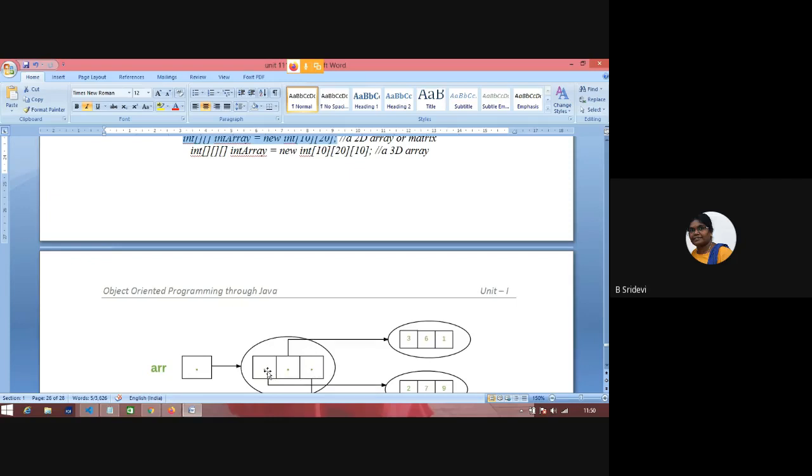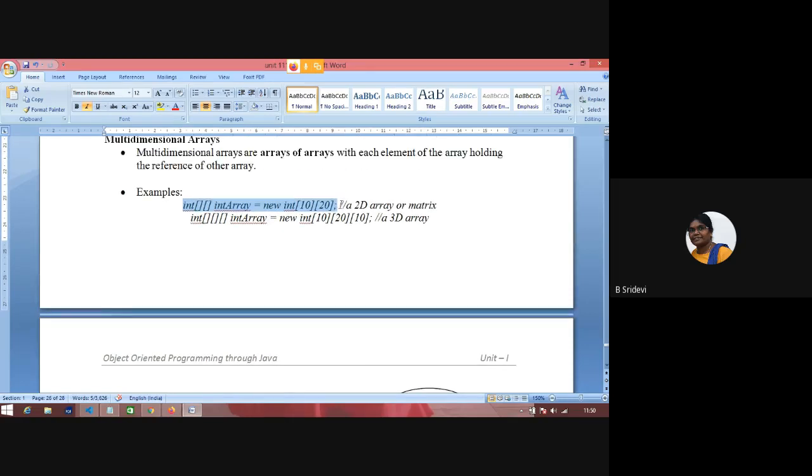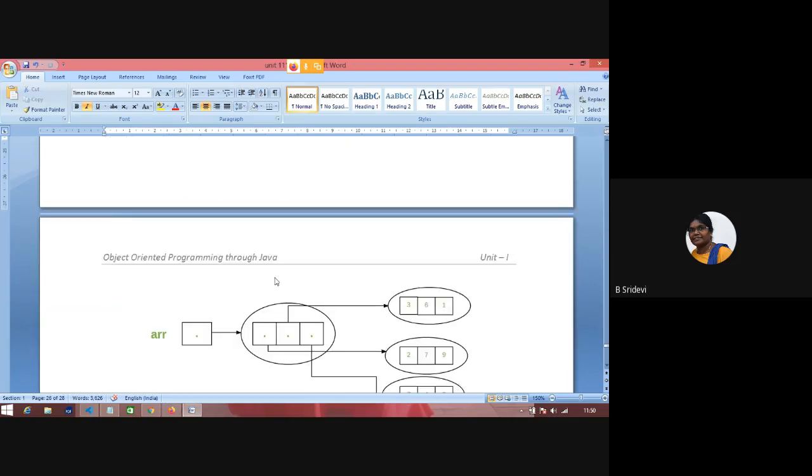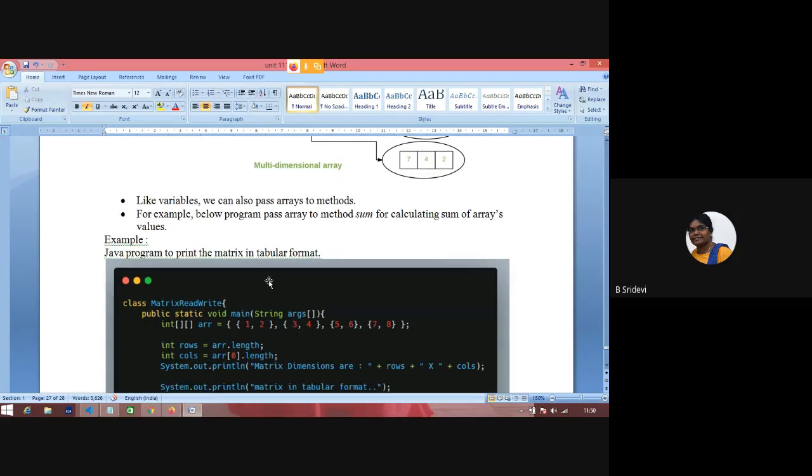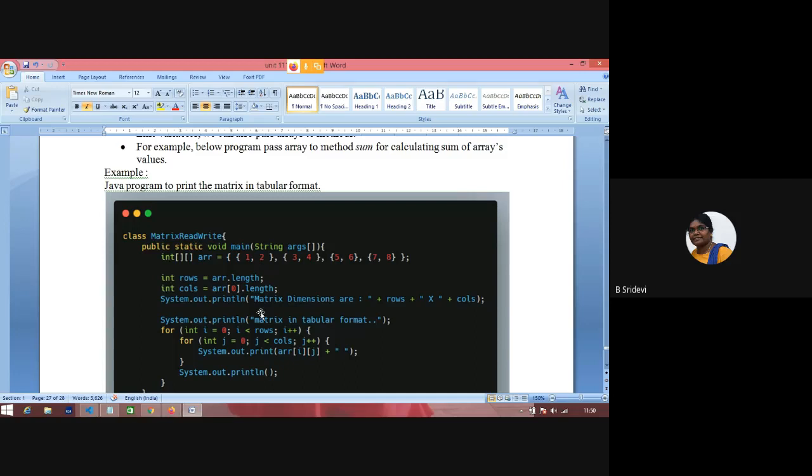So a of 0 will give the first array address, a of 1 will give the second, a of 9 will give the last one. In that way it is stored in the memory. Okay, so this is the way we declare a two-dimensional array. So we'll see a small program, then you'll understand.